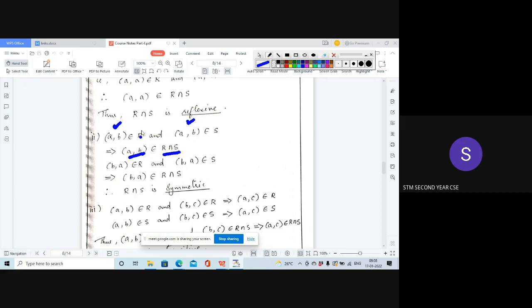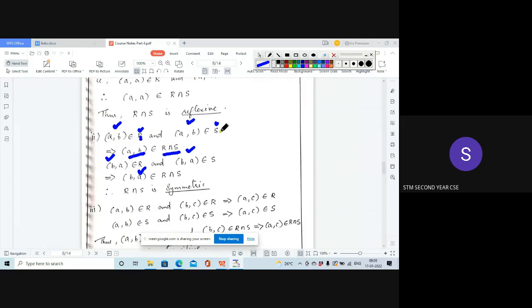Now, since R and S are equivalence relations as given in the question, if (a, b) is an element of R, (b, a) will be an element of R. If (a, b) is an element of S, then (b, a) will also be an element of S. Therefore, (b, a) will be there in R intersection S also. In the question itself, it is given that R and S are equivalence relations.